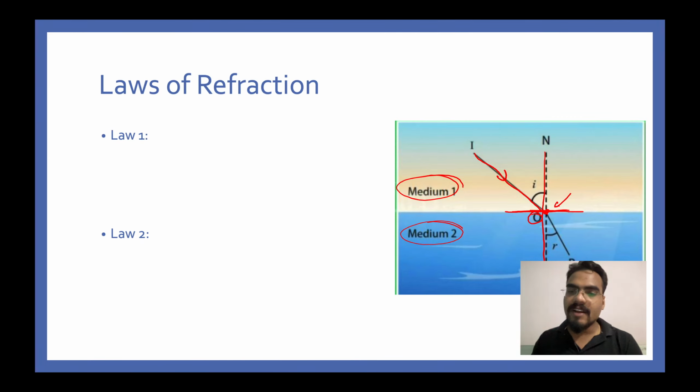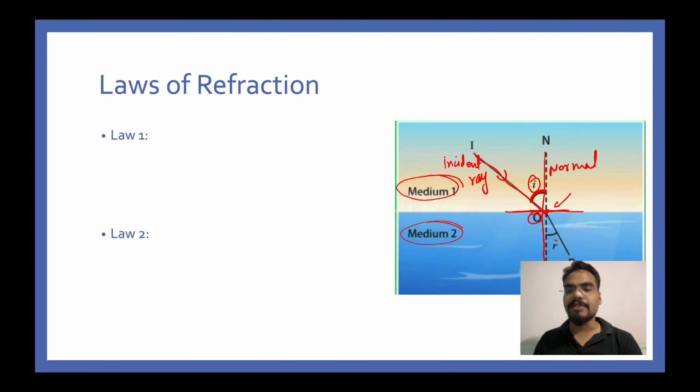So the angle between the normal and the incident ray, this is the incident ray, we have already seen it in the first part. The angle between the incident ray and the normal is called the angle of incidence, i. And what is the angle of refraction?